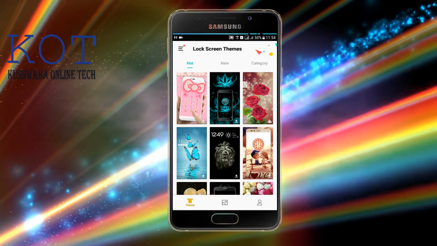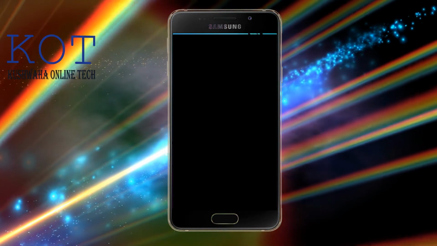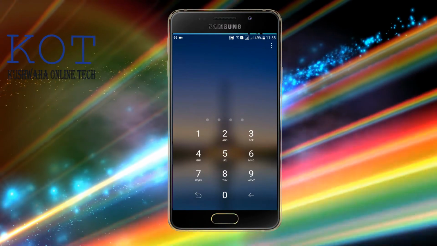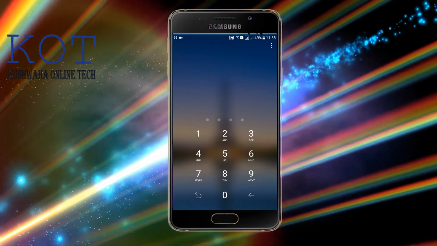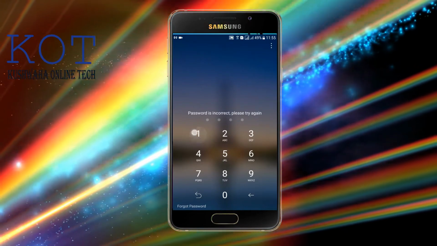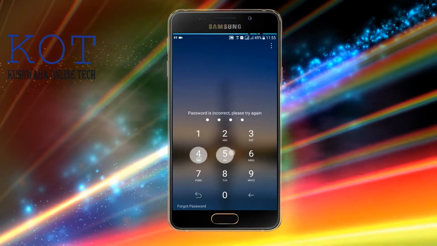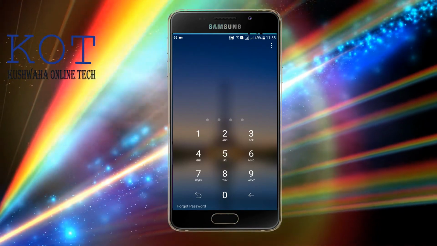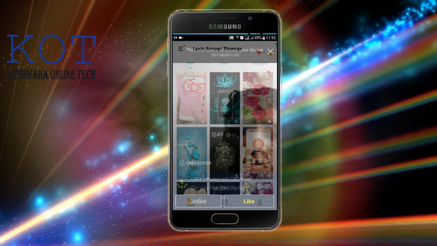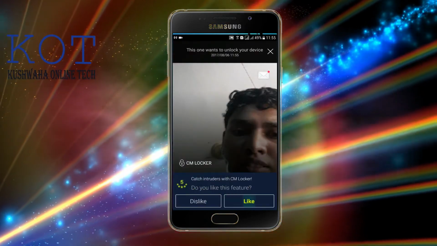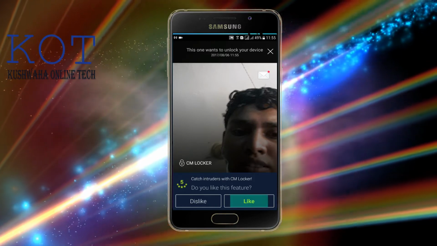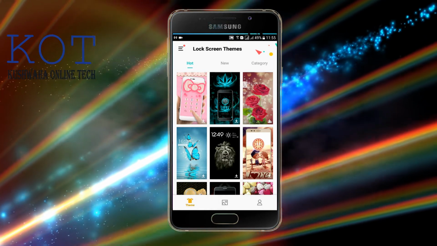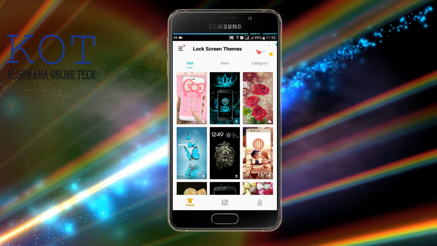If I go again to lock this Android device and unlock it, when we unlock, give an incorrect password, then what will happen? Now see, incorrect password. And when we enter the correct password after, what will happen? Here it is snapping your pictures when you enter a wrong password. Then after some time you will be given this email, and check your email.